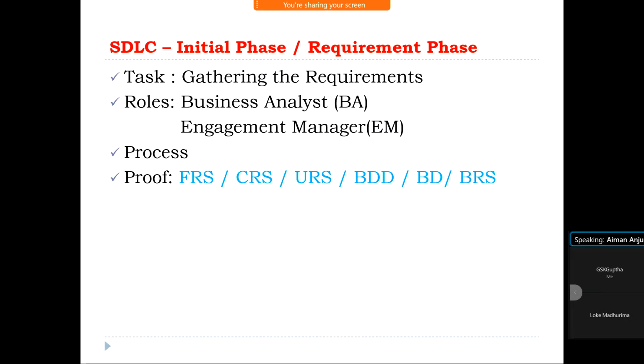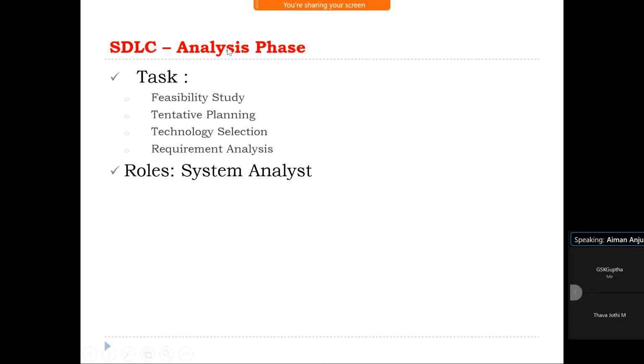Okay, see, the next phase is the analysis phase. Our task is feasibility study, tentative planning, technology selection, and requirement analysis. See, for every phase, we are going to discuss task, roles, process, and proof. What is our task? Feasibility study, tentative planning, technology selection, and requirement analysis. Roles: who is going to be involved in this phase? The system analyst will be involved in this phase.